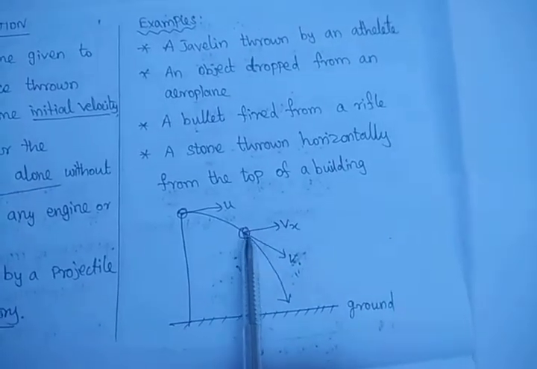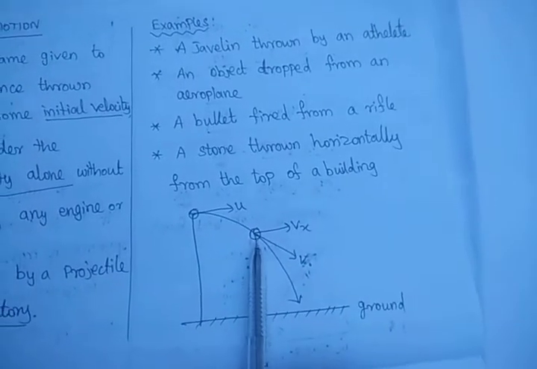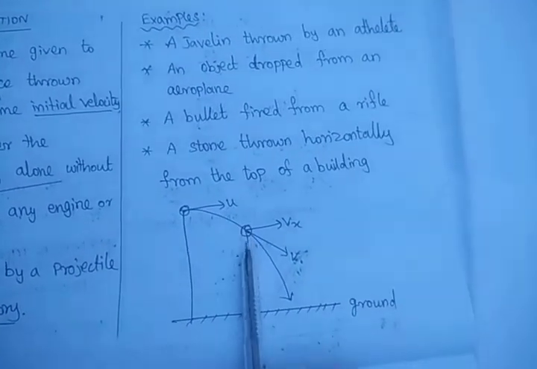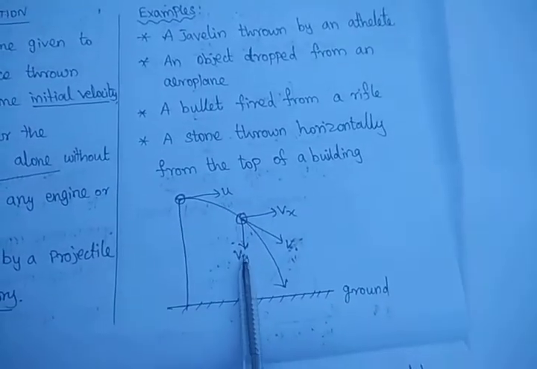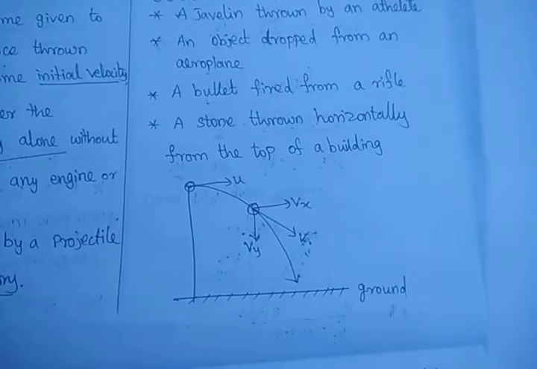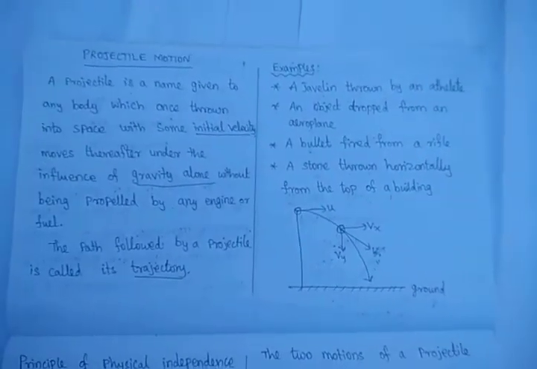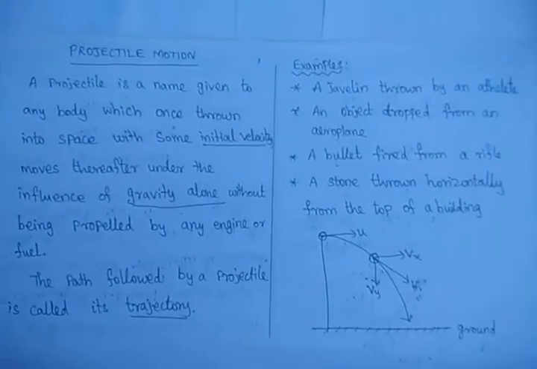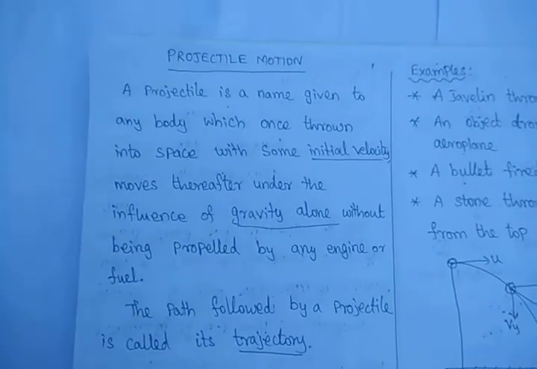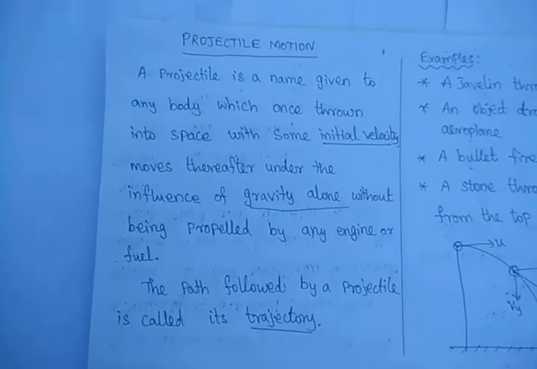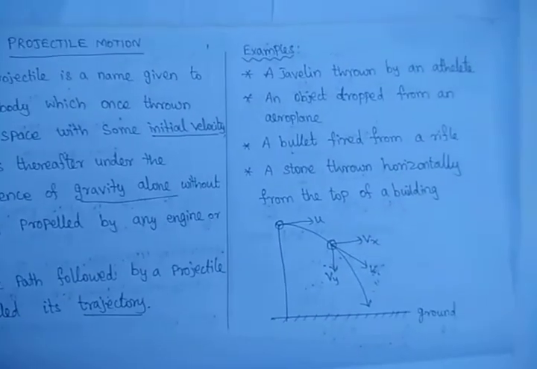The horizontal velocity does not change, but the vertical velocity changes with a constant acceleration due to gravity. Let us see this projectile motion in detail. I will show this page for you to write in your classwork note.